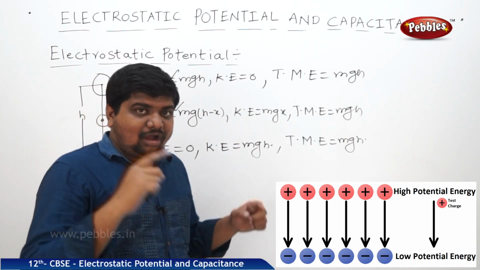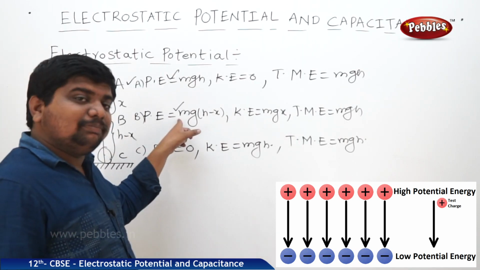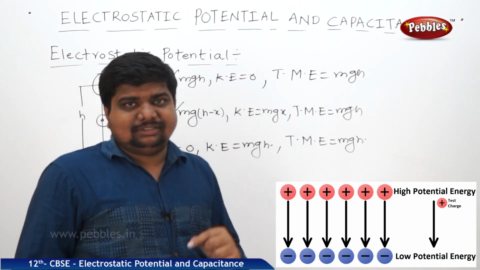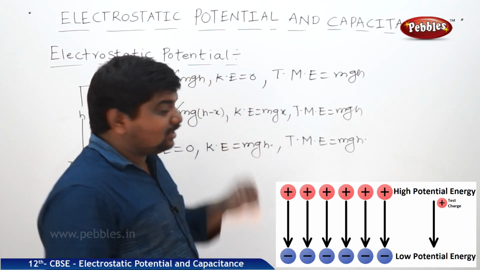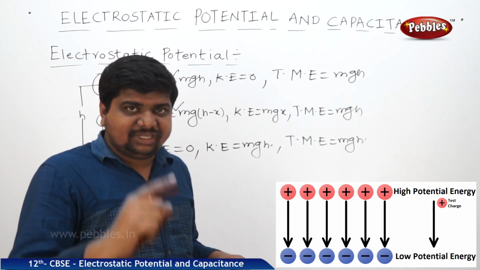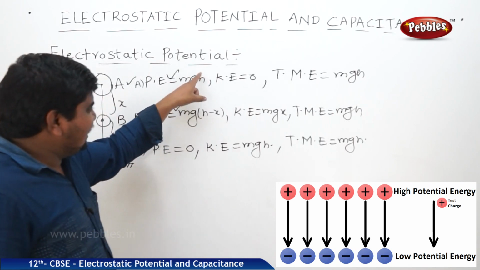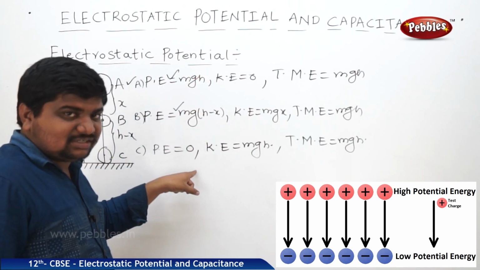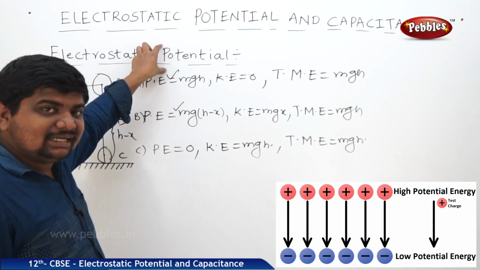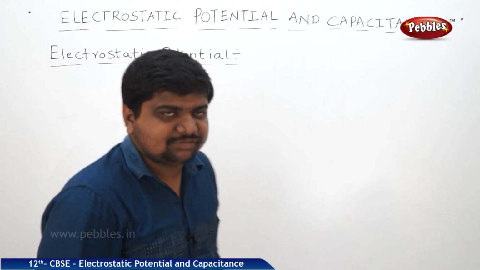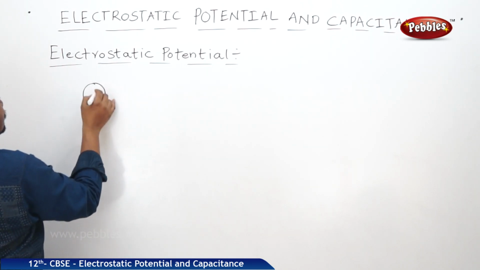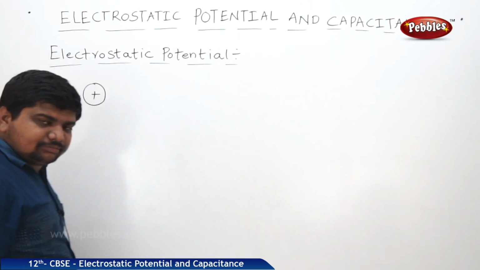This concept was discovered by Mr. Alessandro Volta. That's why the SI unit of potential or potential difference is volt. Symbol is V. Now, taking inspiration from this concept, we are applying the same concept to electric fields and charges. Next one. See, a charge is there. Let us say it is a positive charge.